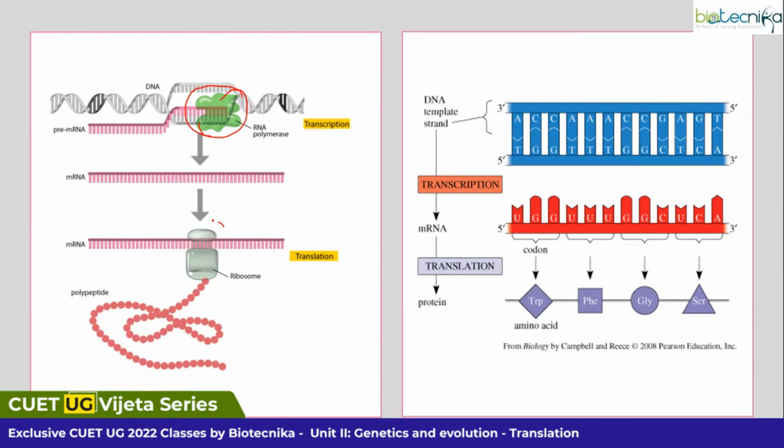Into this mRNA, your ribosome machinery will be added. Now what you are getting? You are getting a polypeptide chain. Right. So if you see accordingly, we have nucleotides lined up. DNA is made up of what? DNA is made up of your nucleotides. That is 4 different nucleotides are there.